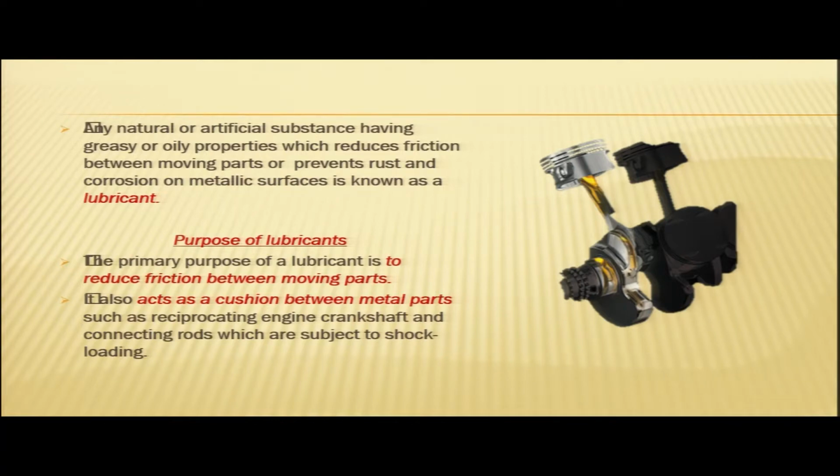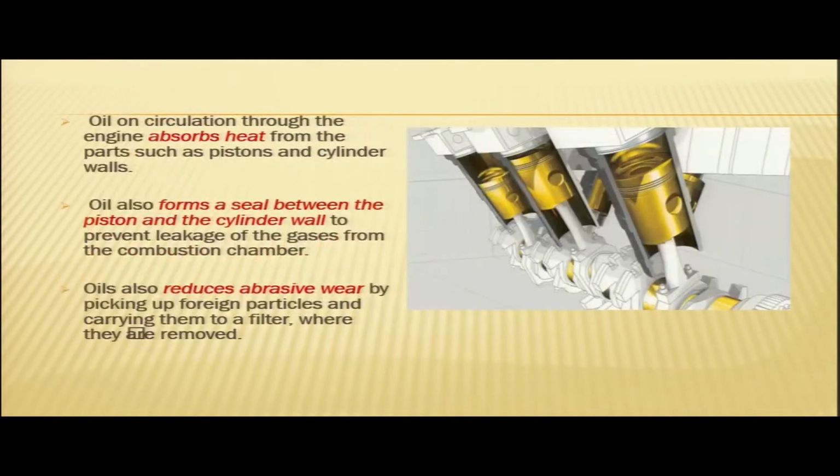So we have seen lubricant is a natural or artificial substance having greasy or oily properties. It reduces friction between moving parts and also prevents metallic parts from rust and corrosion. It also acts as a cushion between metallic parts such as crankshaft and connecting rods as they are subjected to shock loads. Now oil on circulation through the engine absorbs heat from the parts such as pistons and cylinder walls.